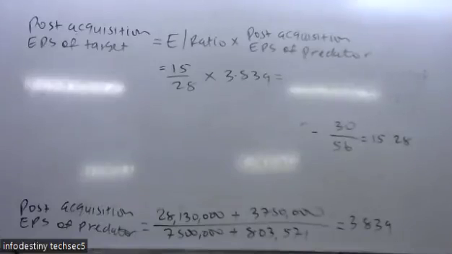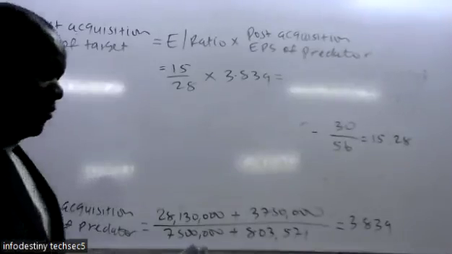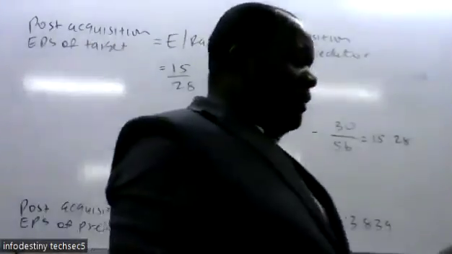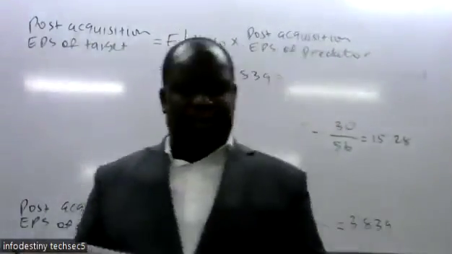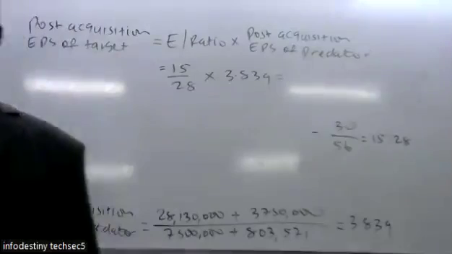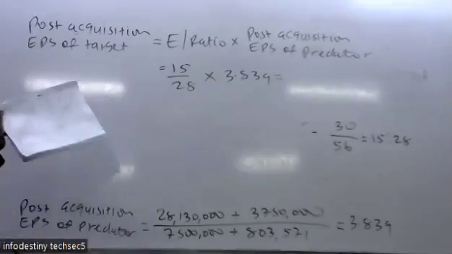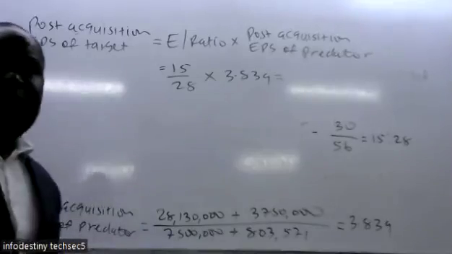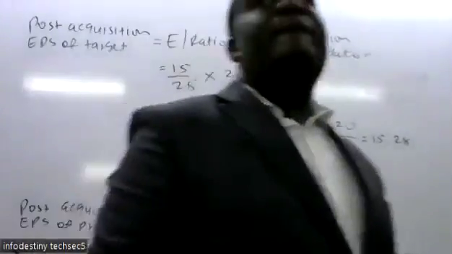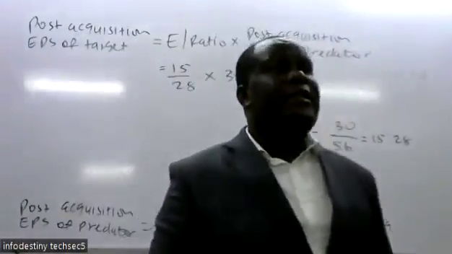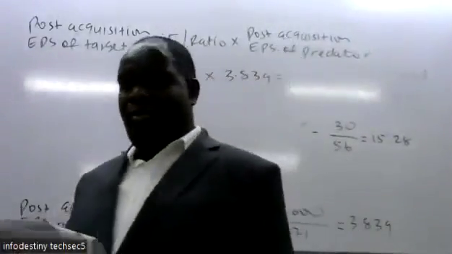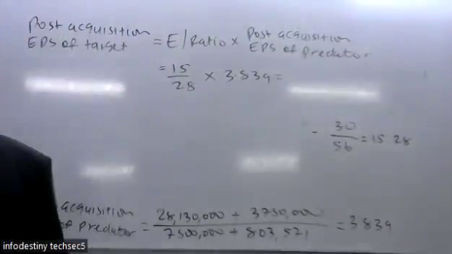So that now will be our Roman letter 2, the earning per share for Twitter Limited. So that is now for the target. I'm showing you just in case someone may ask you for the target. This one is for the predator, but if you want to get the one for the target, you take the one for the predator multiplied by the exchange ratio. So now we go to Roman letter 3.